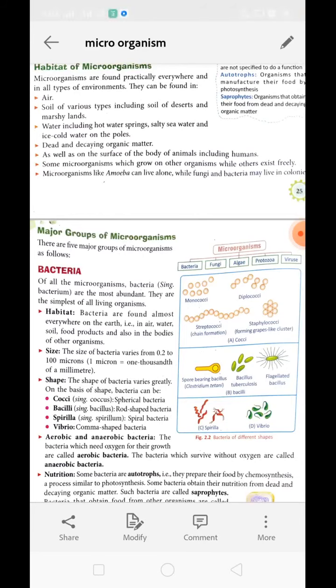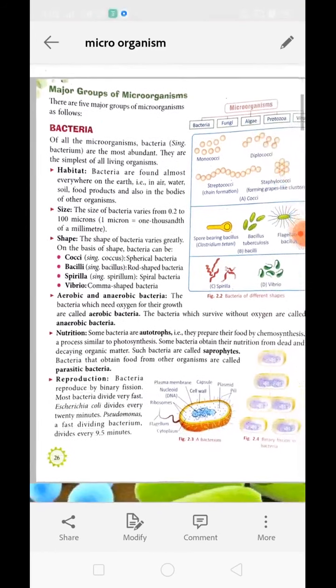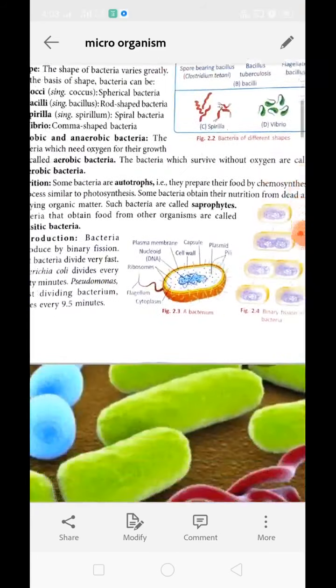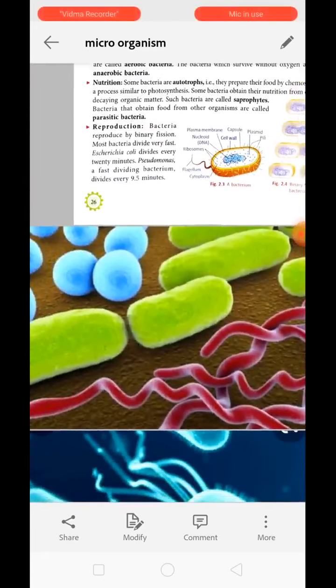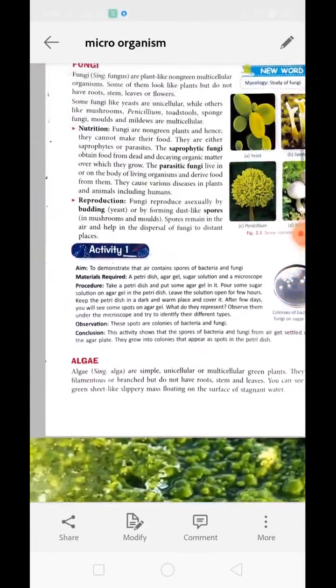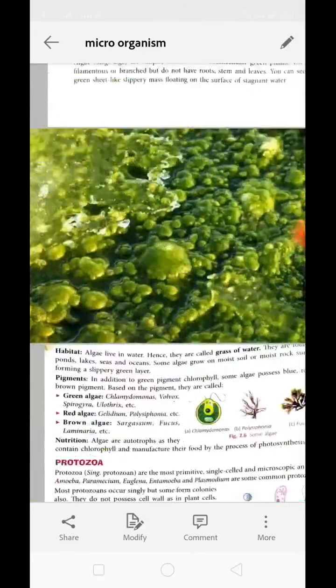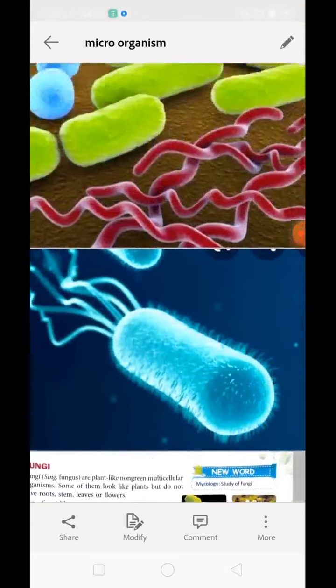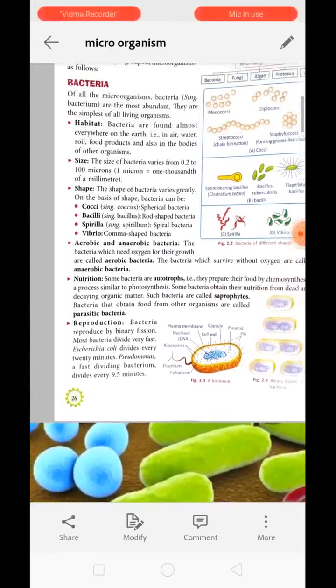Microorganisms like amoeba and paramecium can live alone, but fungus and bacteria basically live in colonies. Now, if we are talking about groups of microorganisms, we have 5 major groups. The first one is bacteria. You can see here some pictures of bacteria. The next ones are fungus, algae, protozoa and viruses. These are the 5 groups of microorganisms. We will discuss them one by one.